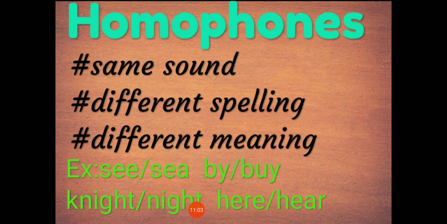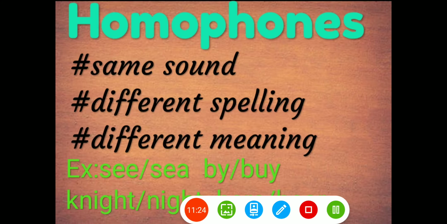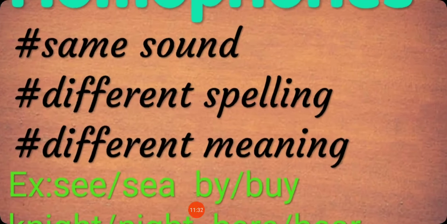So I think you can understand the difference between homograph and homophone. Homograph, the words with the same spelling and same pronunciation but meaning will be different. Homophone is words with the same sound but the spelling will be different. So what is common in both homograph and homophones?